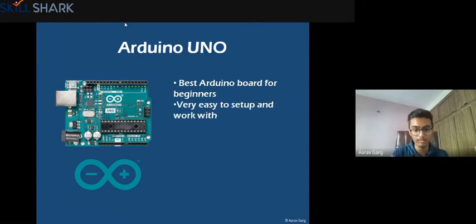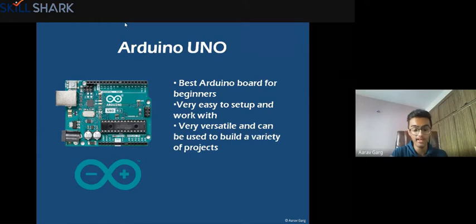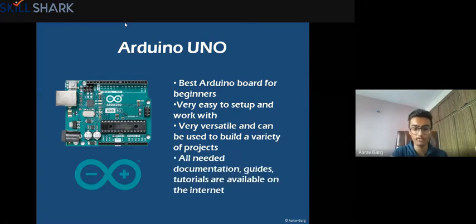Then it is very easy to set up and work with. It is also very versatile and can be used to build a variety of projects. And the best part is, whatever help you need working with the Arduino Uno board, this is called the Arduino Uno board, whatever difficulty you face setting this up, or making a project with this, it is very easy to get help, because this is the first Arduino board and it has a lot of content available on the internet.